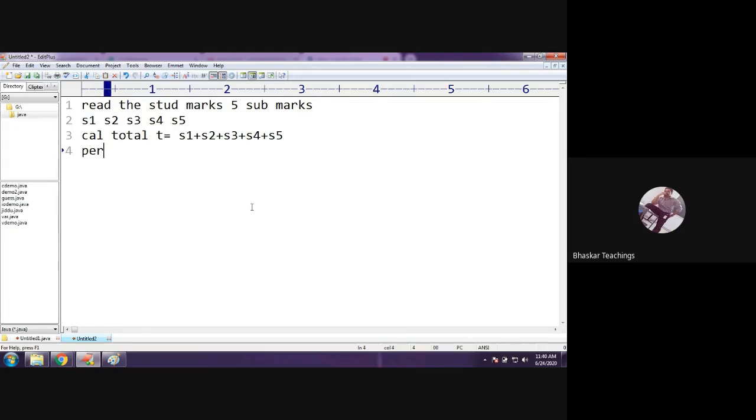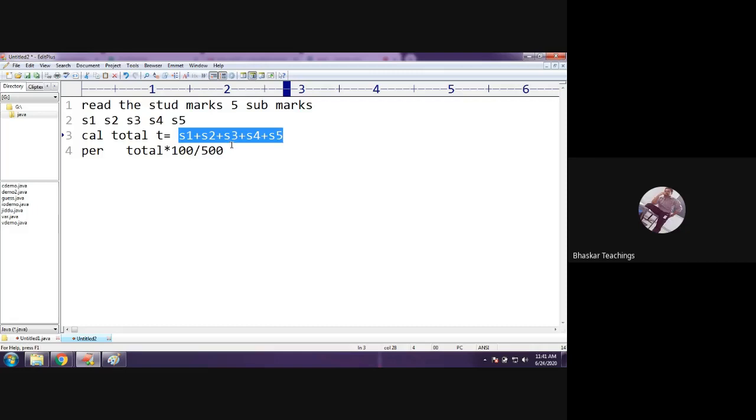Next, calculate the percentage. Assume the exam is conducted for 100 marks for each subject, so 100 plus 100 plus 100 plus 100 plus 100 is out of 500. He got some marks, which are stored in total. So the percentage formula is total into 100 by 500. The total contains the total marks of the student.